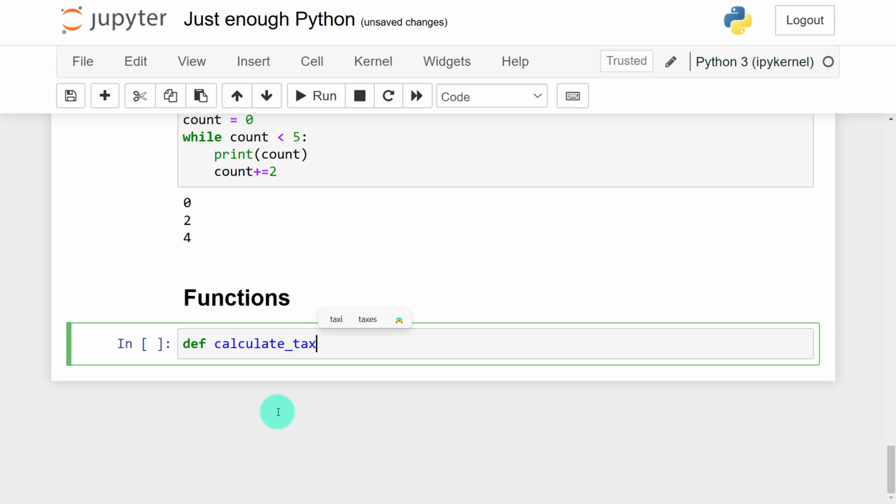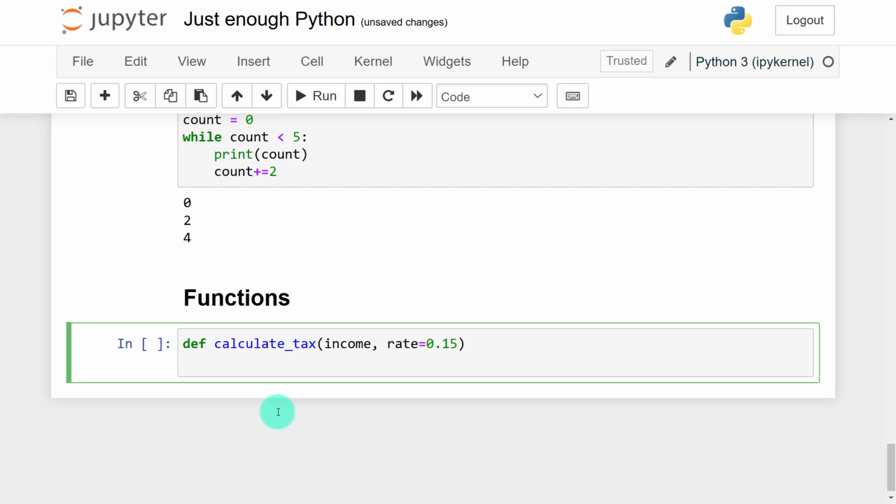Here I will say income is the variable, and I'll pass in rate as well, and our rate will be 0.15. After that, the function should also use the colon. The function should return a product of income and rate. So income times rate, star is the operator for multiplication.